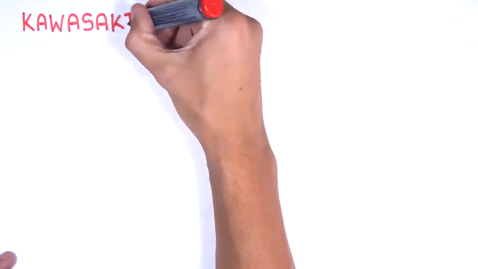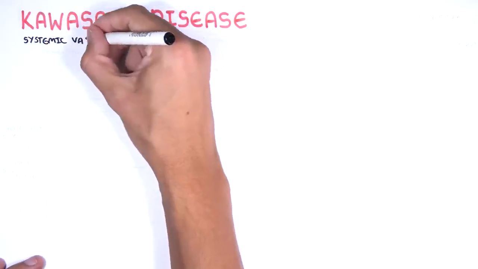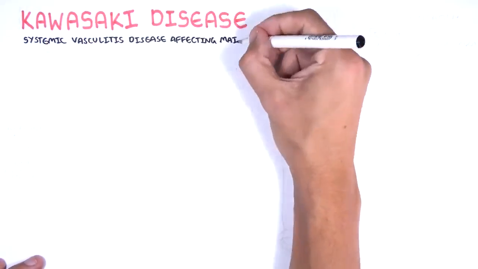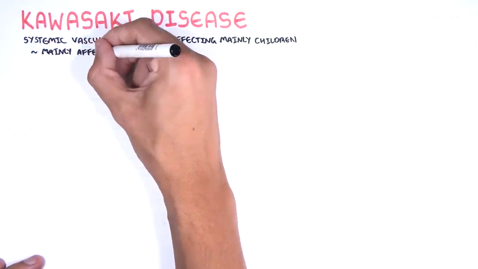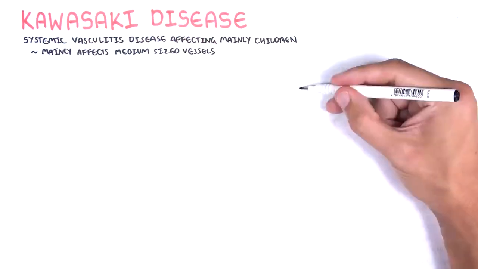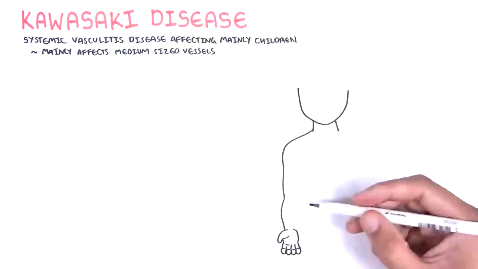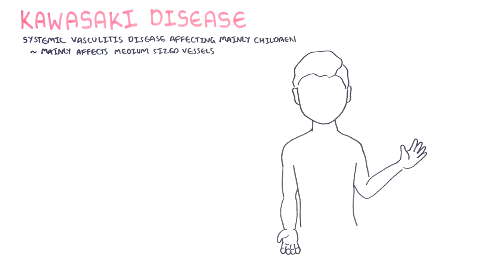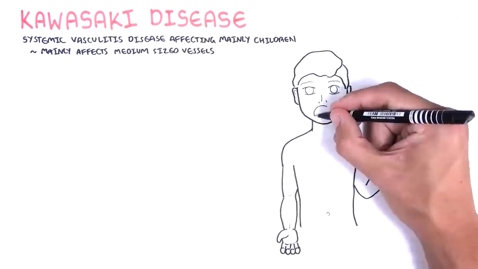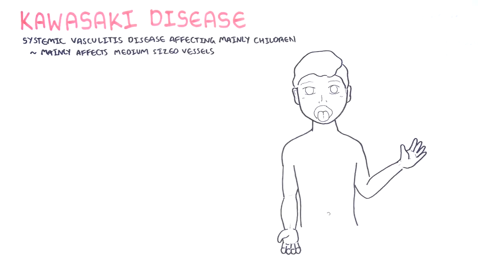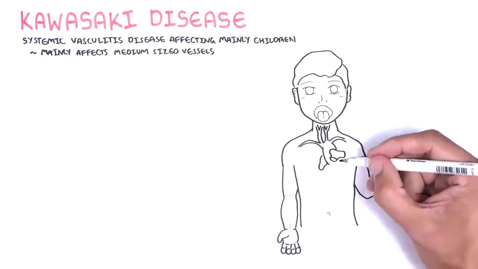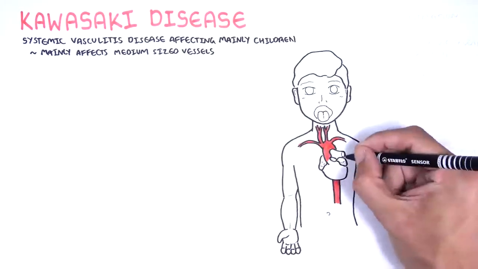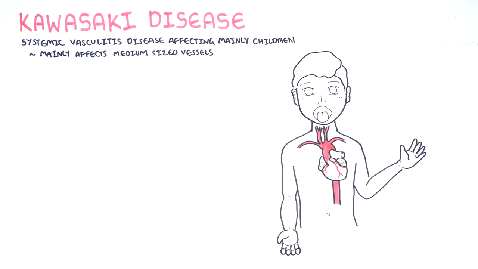The other type of medium-sized vasculitis is Kawasaki disease. Kawasaki disease is an uncommon systemic vasculitis disease affecting mainly children under the age of 5. Kawasaki disease is a medium-sized vasculitis. Kawasaki disease and Henoch-Schönlein purpura are the most common primary vasculitides in children. It is more prevalent in Asians and native Pacific Islanders and is a leading cause of childhood acquired heart disease in developed countries, which include coronary aneurysms.